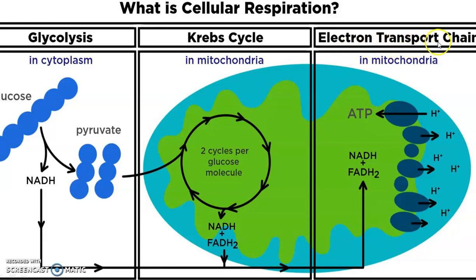So here in ETC, ATP is formed as a result of oxidation. So it is termed as oxidative phosphorylation, or it is otherwise called terminal oxidation. Why? Because molecular oxygen is used here, at the end of the reaction. So it is known as terminal oxidation. So here 3 ATP molecules are formed from one molecule of NADH, and 2 ATP molecules are formed from one molecule of FADH2. So this is known as electron transport chain. So these are the 3 steps for aerobic respiration.